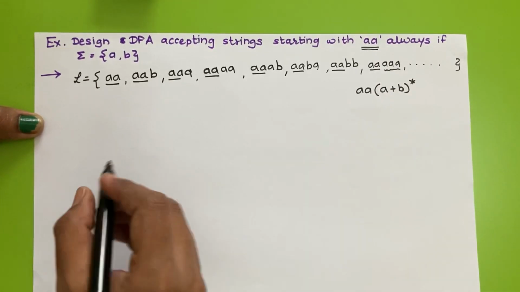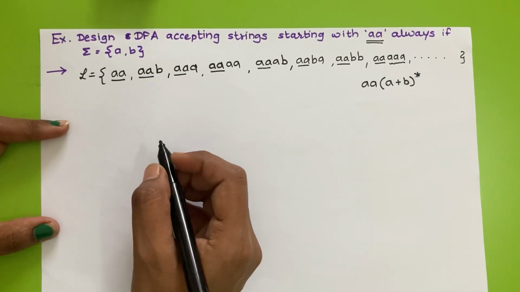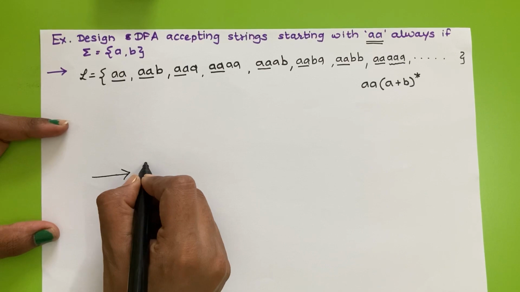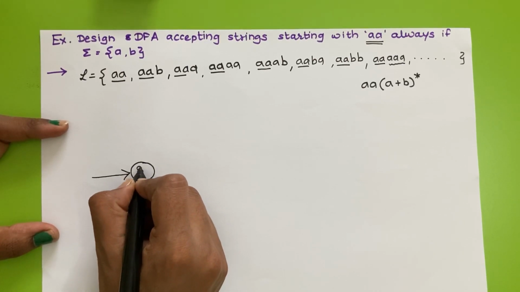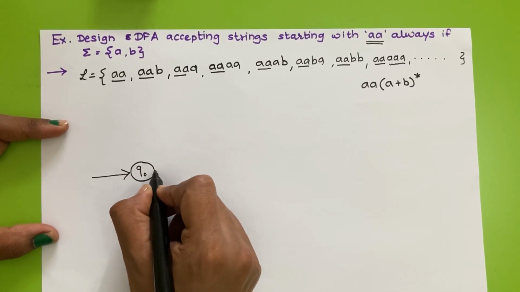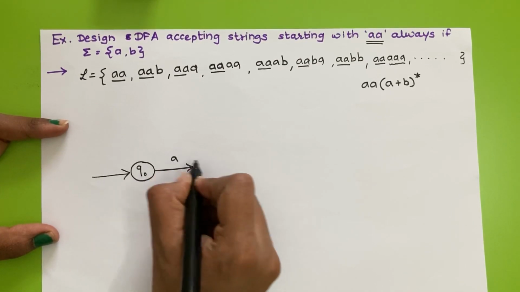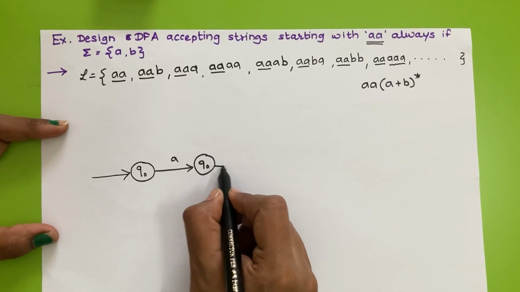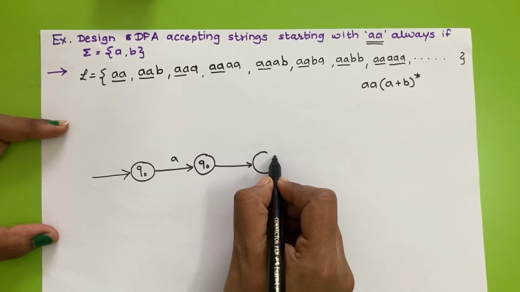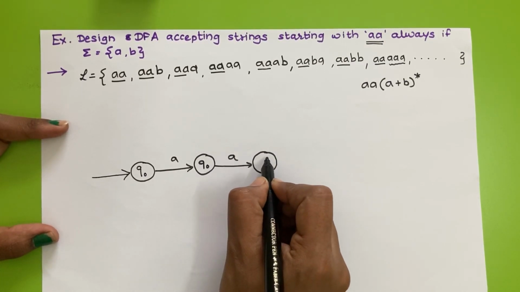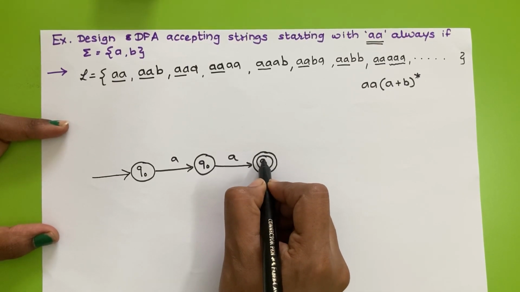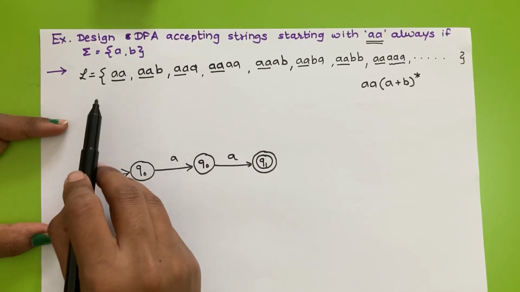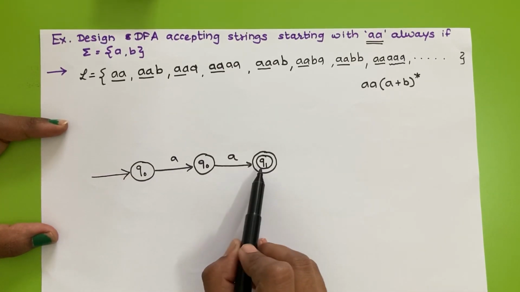Now we will start to draw the finite automata. For the first string, that is AA, I can take initial state Q0, then A, then Q1, and now this will be again A, so this will be state Q2, and this will be the final state because I want the double A string to be accepted.